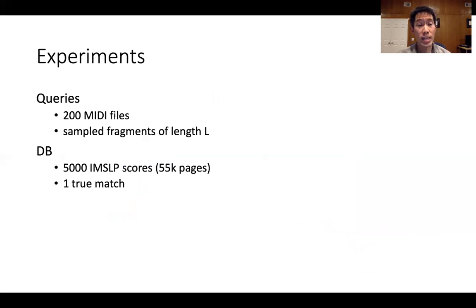The database contains the 200 sheet music scores corresponding to those MIDI files, and it also contains additional filler scores. In total, the database contains 5,000 sheet music scores, totaling 55,000 pages. Because each query only has exactly one true match in the database, we use mean reciprocal rank as our metric for retrieval accuracy. Mean reciprocal rank ranges from 0 to 1, where 1 corresponds to perfect performance.